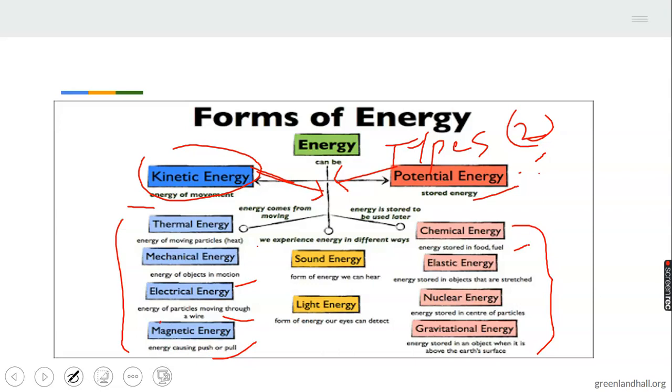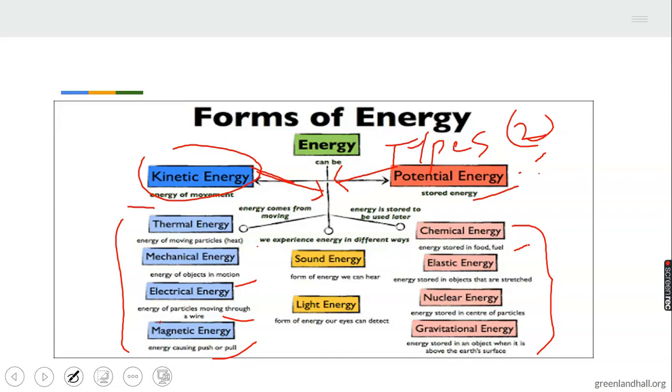We have gravitational energy. What does it do? Energy stored in an object when it is above the Earth's surface. Yes, energy that is stored in an object that makes it able to go up from the Earth's surface, and then before it comes down back to the ground. That energy that allows it to go up, it's called gravitational energy.